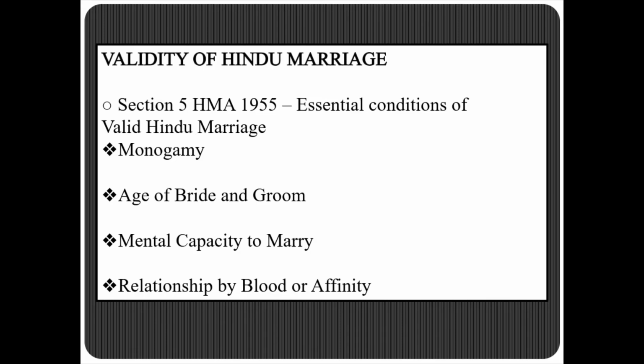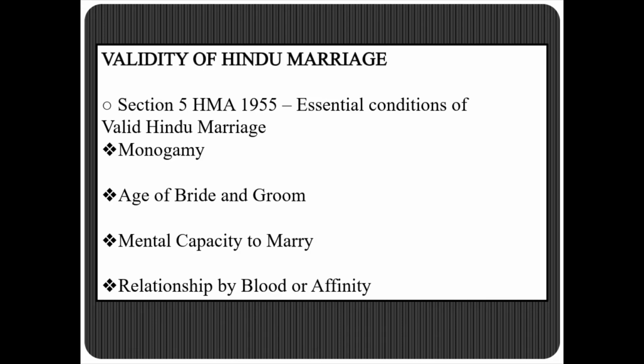Then, at the time of marriage, neither party should be incapable of giving a valid consent in consequence of unsoundness of mind, or though capable of giving a valid consent, should have been suffering from a mental disorder of such a kind or to such an extent as to be unfit for marriage and the procreation of children, and also should not have been subject to recurrent attacks of insanity or epilepsy.